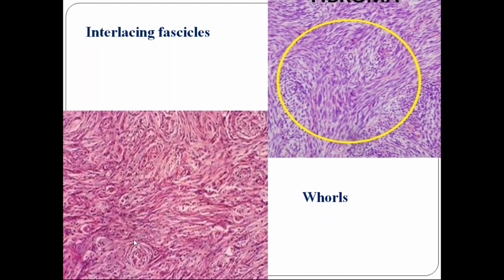Next, whorls. What is this whorl arrangement? Can you see the concentric shape of tumor cells? They are arranged in concentric layers, like an onion peel. Can you see the concentric pattern?